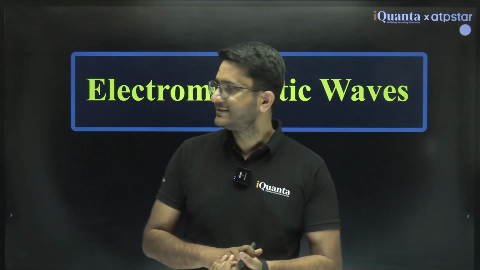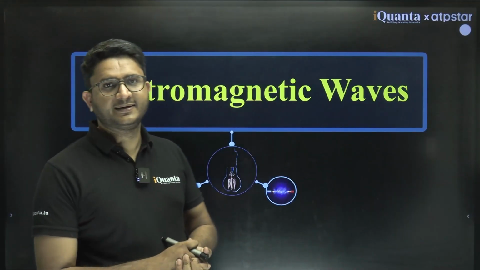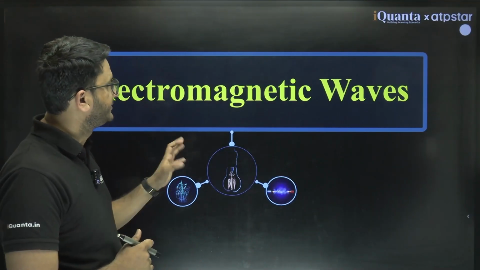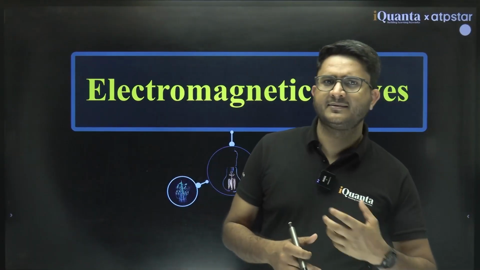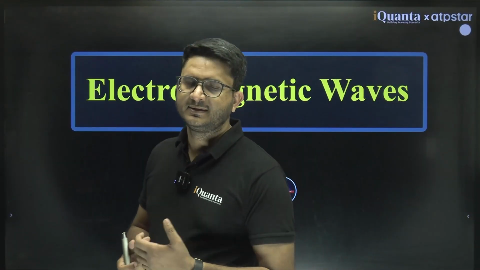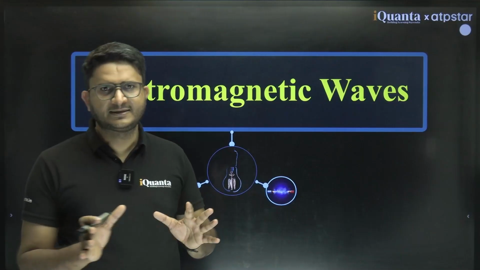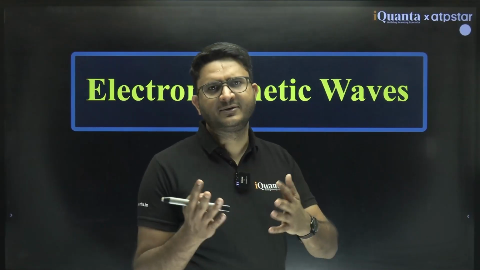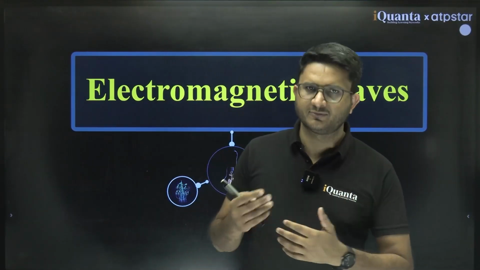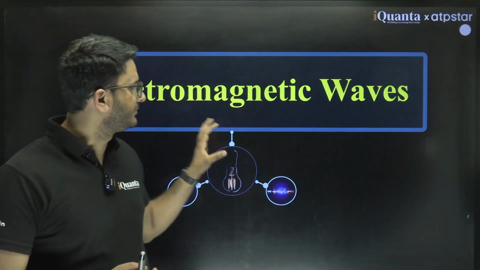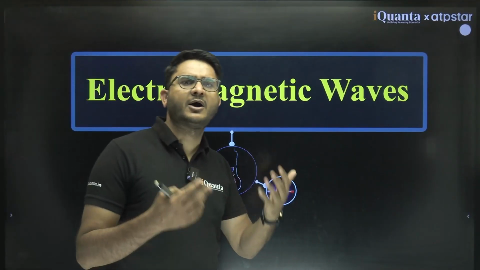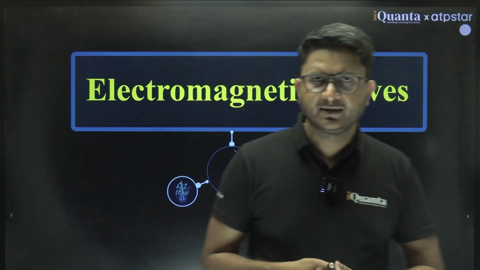Let's start the next chapter, which is electromagnetic waves. This chapter is a really easy chapter, kind of theoretical, and some formulas are there. We will first understand the theory, then we will see what kind of formulas are there and how to apply those formulas in different types of problems. Then we will see what the properties of electromagnetic waves are and how many types of electromagnetic waves there are.